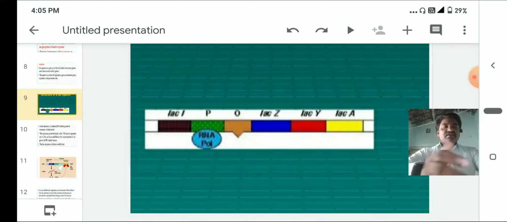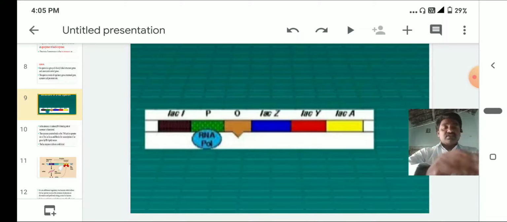This is nothing but feedback regulation. If the molecules are present in the medium, the enzymes are released. If the end products are present in the medium, the enzyme production will stop. So the end products or enzymes act at the gene level, and there is no production of mRNA. So mRNA production is stopped. After stopping the mRNA production, there is no production of enzymes in the ribosomes.